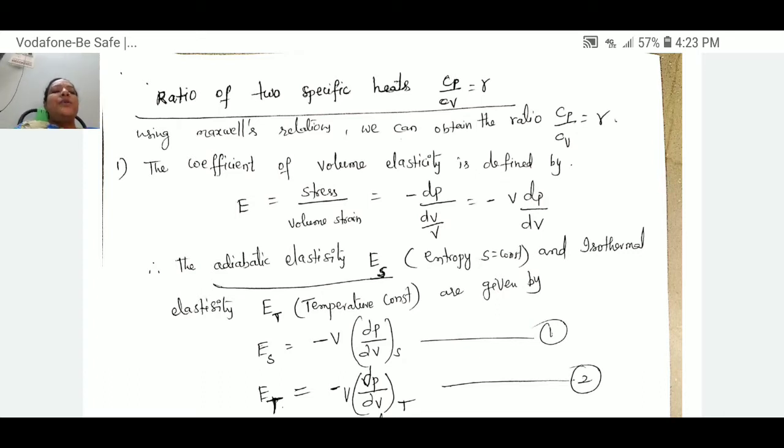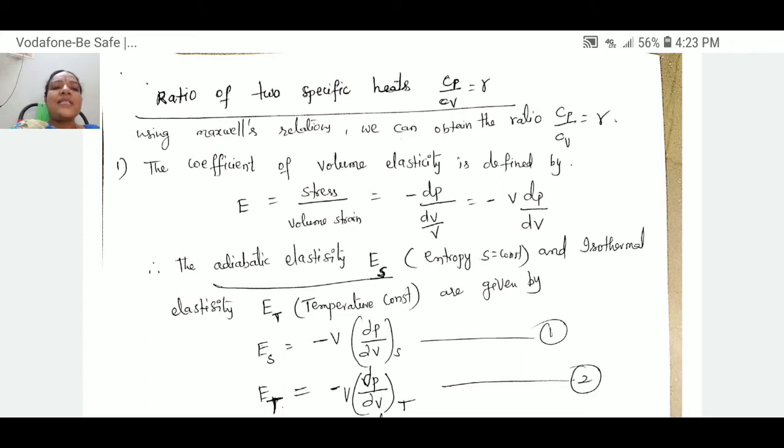To derive this ratio, we take the concept of elasticity. We know that the coefficient of volume elasticity is defined by E, that is, stress by volume strain. Stress is nothing but minus dP. Volume strain can be written as dV by V, so E is minus V dP by dV.